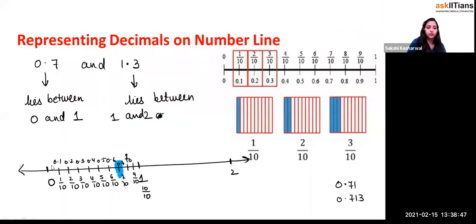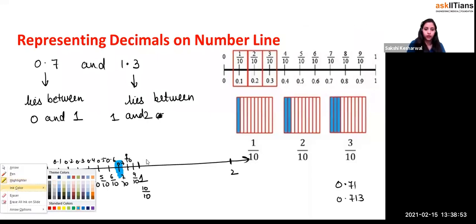Yes, 10 divisions are there, and each division is equal to 0.1, then 0.2, then 0.3, then 0.4, then 0.5, then 0.6, and 0.7, yes or no? So this is the way we do it, right? If you do the division from 1 to 2, it will be what?